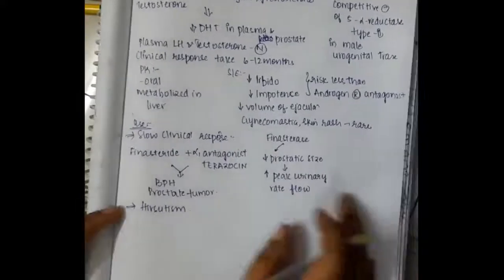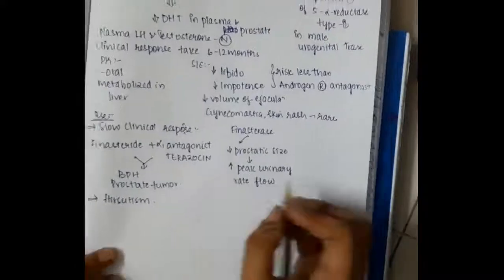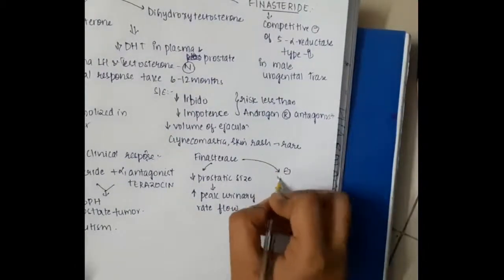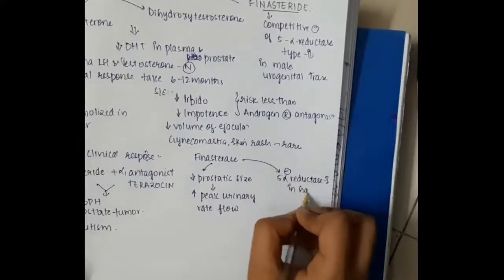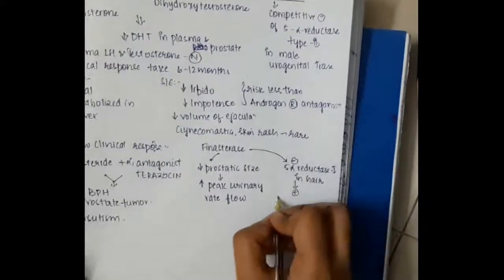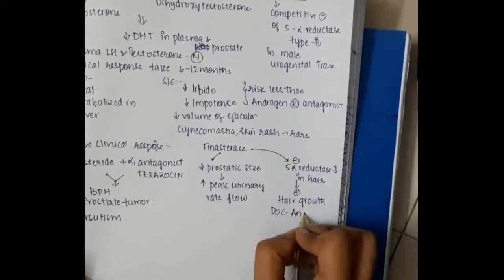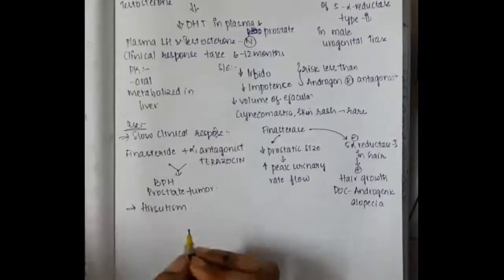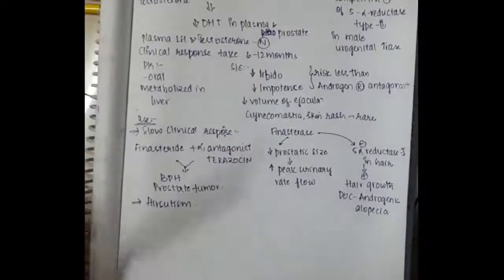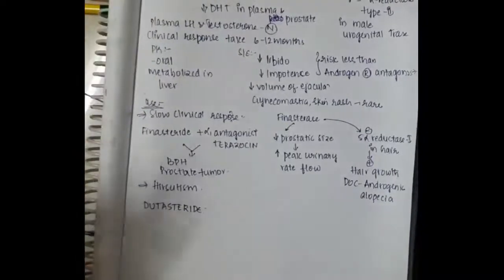Then this is also used in hirsutism. Hirsutism is caused by increased testosterone analogs, so this will inhibit the action and as a result it can be used in hirsutism. Finasteride also inhibits 5 alpha reductase 1 in hair. As a result, it causes hair growth. So it is the drug of choice for androgenic alopecia.